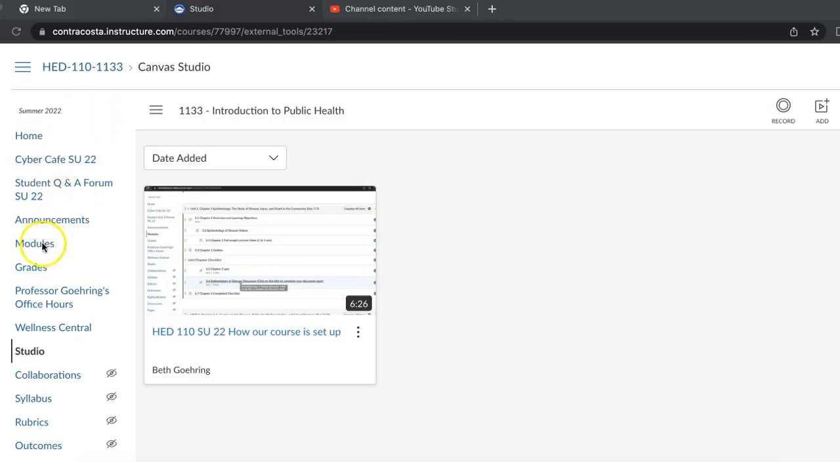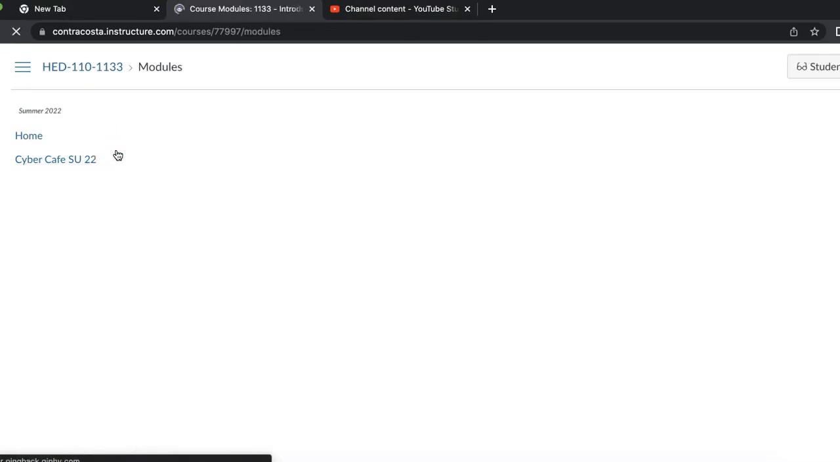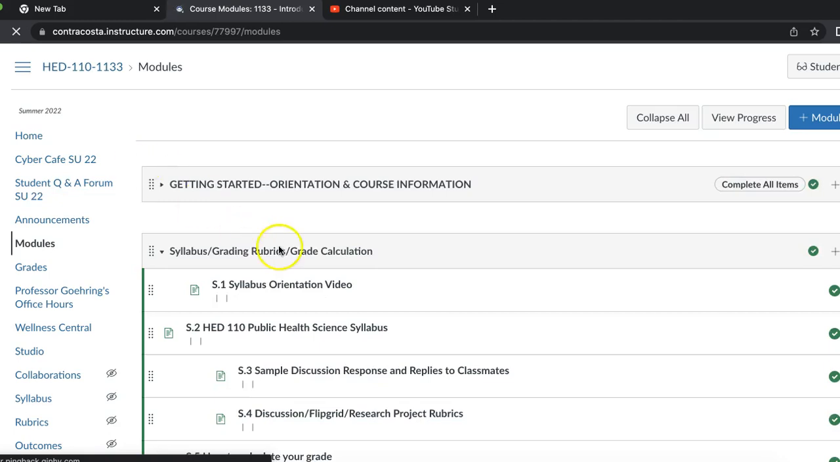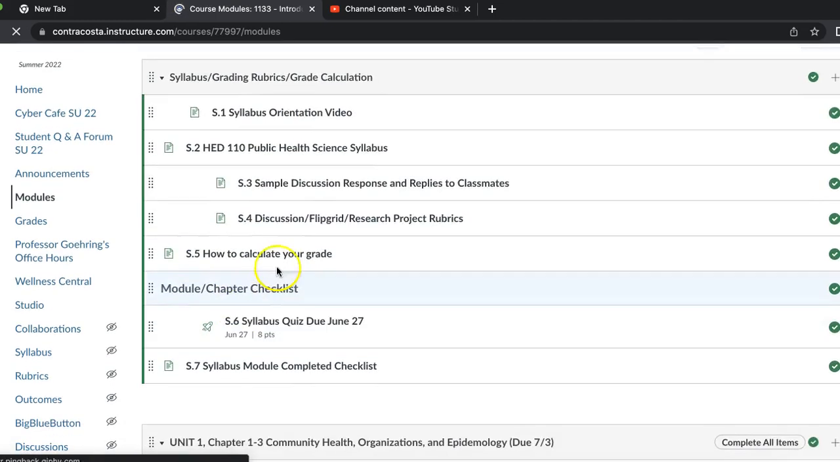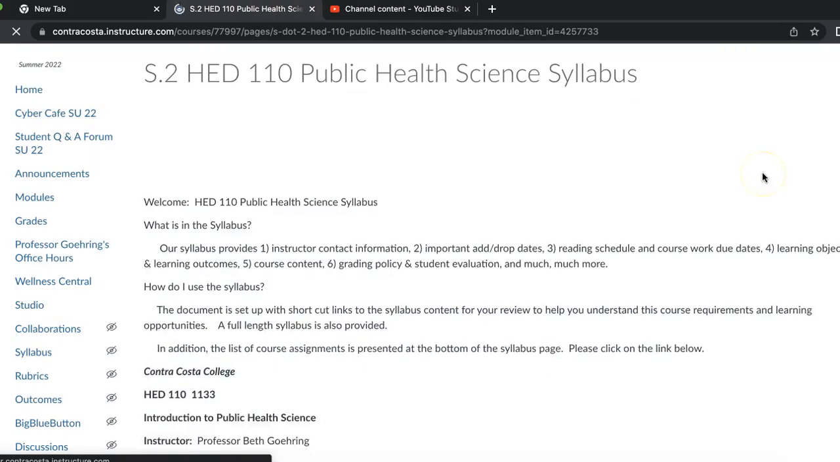Good morning. I just wanted to give you a really quick overview of our syllabus. You find it by going into modules and then clicking on S2, which is the syllabus. At the top it has information about our class, what the syllabus is, how to use the syllabus.